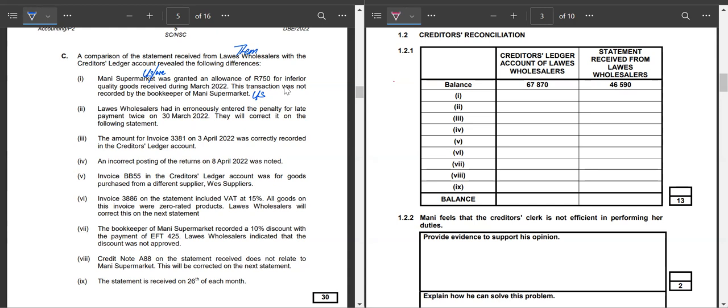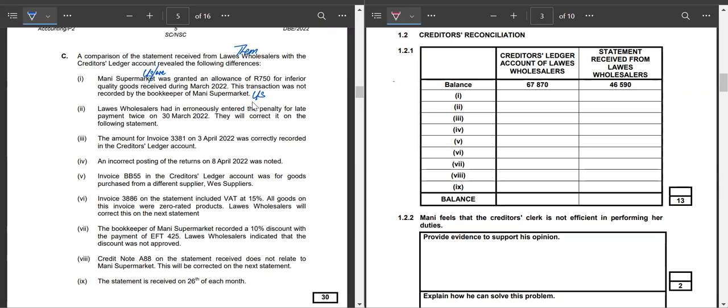We were granted an allowance of 750 for inferior quality goods received during March. This transaction was not recorded by the bookkeeper, that is us. So we have an allowance of 750 that we have not recorded. You don't see the supplier here. It is only us.